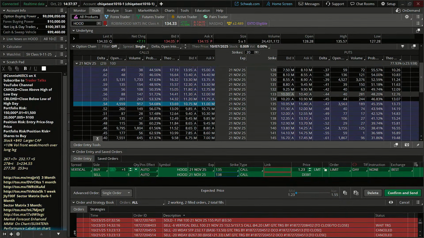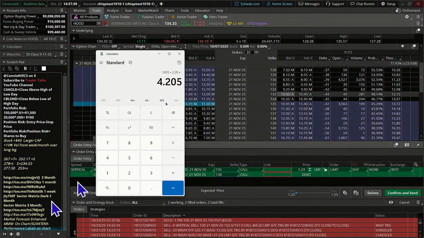We'll pull our little calculator up here. Clear it out. All right, so we'll go 3 minus 1.23. That's $1.77. Now, we don't have to be that aggressive, okay? But this stock has been making big moves, and we're hoping it continues to make a big move up. That's our expectation, so we'll see.